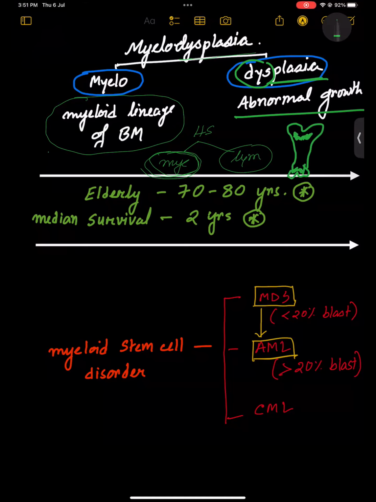Usually, the hematopoietic stem cells are there, and all this genesis is happening in the red bone marrow mostly, okay? So what happened in this specific disease is that the cells in the myeloid series, that means RBC, WBC, platelet, cannot be adequately matured. They become inadequately matured, immature cells. Okay, dear? So that is called the